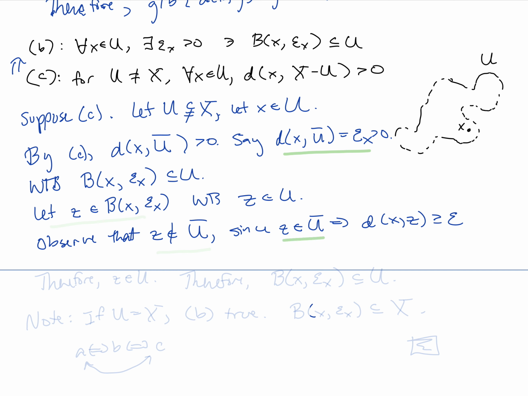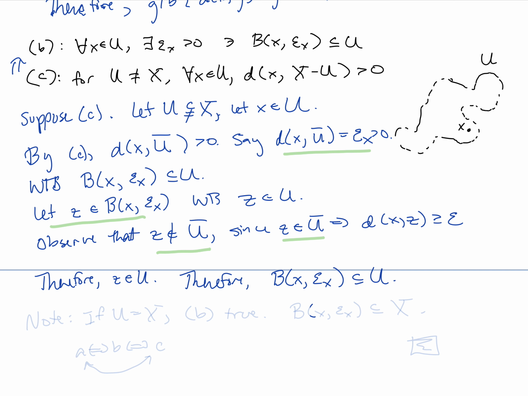So that means that Z cannot be in U complement, and if Z is not in U complement, therefore Z must be an element of U. And so we've shown that any arbitrary element of this open ball is also an element of U, and therefore the ball centered at X with radius epsilon sub X is contained in U. So that's exactly what we wanted to show.